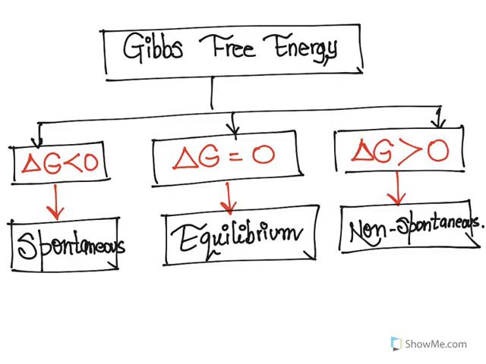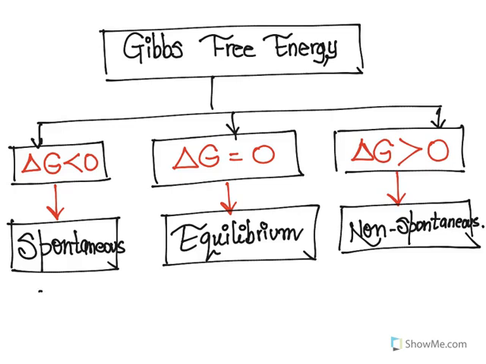When delta G is 0, it is at equilibrium. There will be no change. And then when delta G is greater than 0, it is non-spontaneous. So some energy is going to be actually applied to the system to have the reaction being completed.